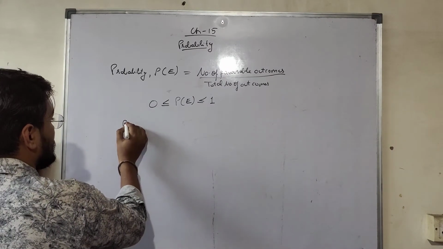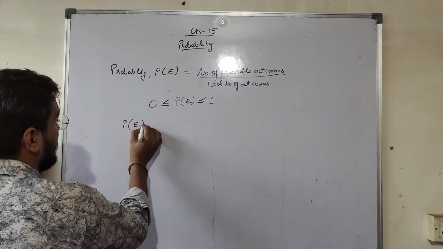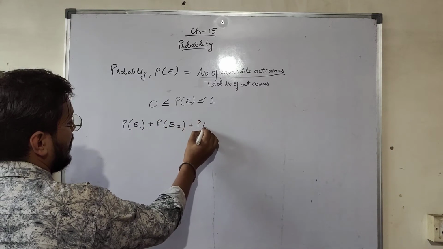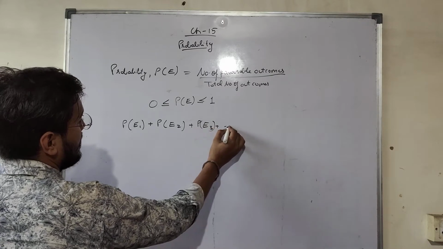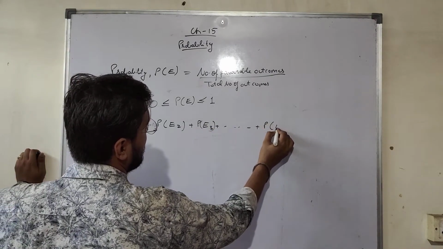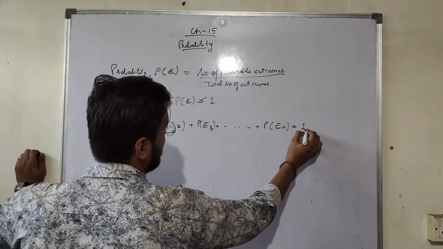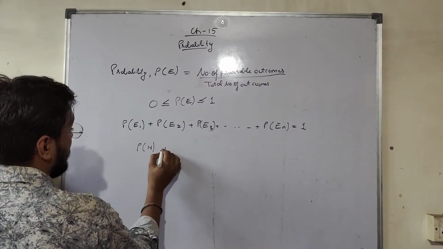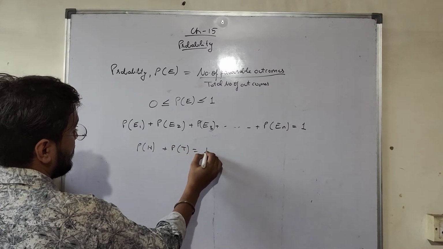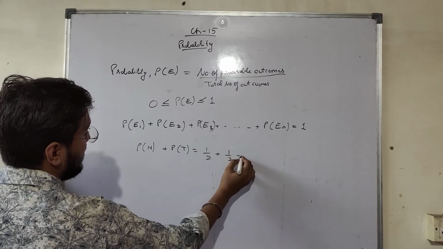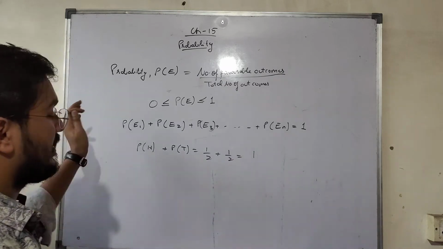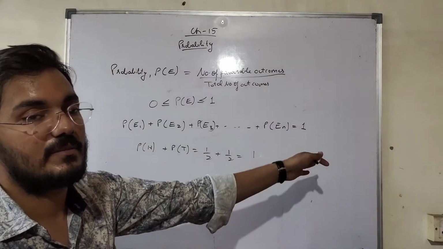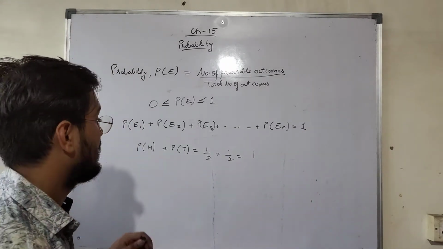Thirdly, sum of all probabilities concerned with the same event will always be 1, right? If I talk about probability of getting a head plus probability of getting a tail, so 1 by 2 of getting a head, 1 by 2 of getting a tail, so it is 1. Probability of throwing a dice and getting 1, 2, 3, so 1 by 6, 1 by 6, 1 by 6, 1 by 6, 1 by 6, 1 by 6, 6 upon 6 is 1.